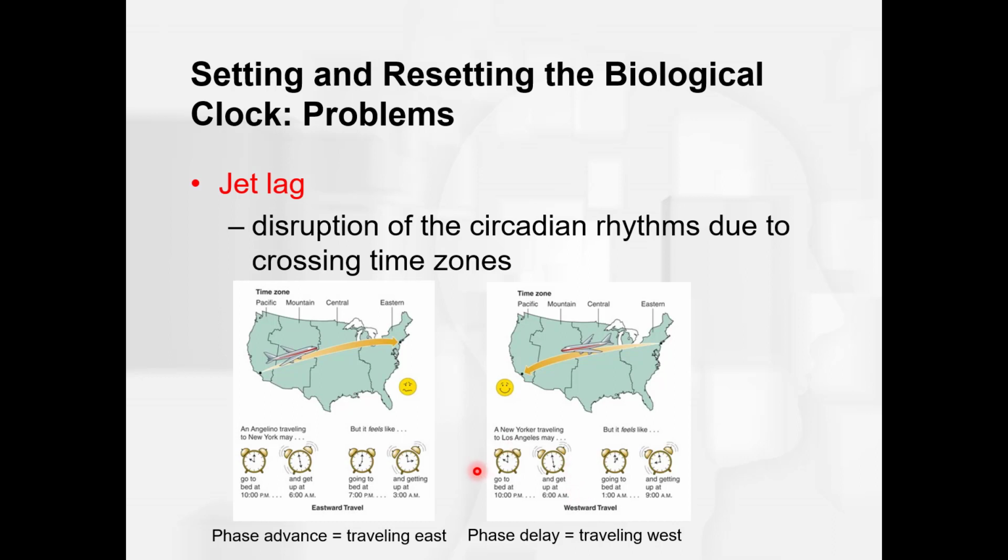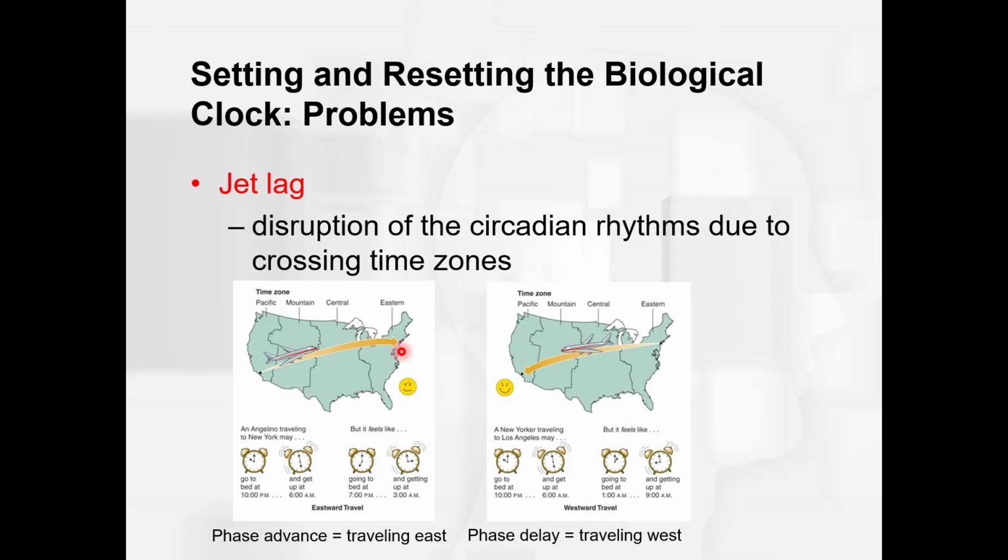So now that you know that the Zeitgeber is light, whether you're traveling east or you're traveling west, what's the best way to reset that biological clock? Let's say we're traveling east and we want to adjust our bodies so that we can wake up at 8 a.m. by day 2 and not be tired, and then be able to go to sleep that night at 10 p.m. and not be tired.